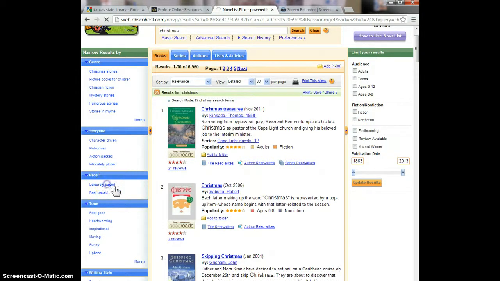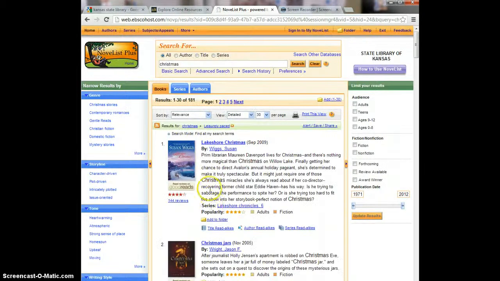If I click leisurely paced, it's going to look through the terms in all the books and display only those books that are leisurely paced. We see here Christmas and leisurely paced for the results, and the combination of those two dramatically reduced the number of titles from 6,500 to 181 titles.